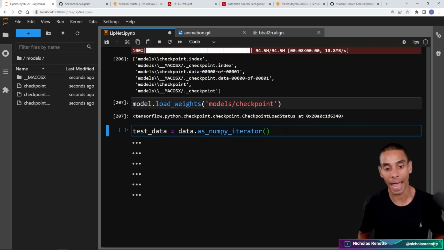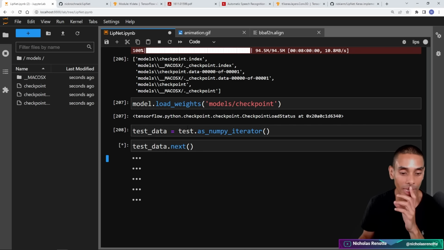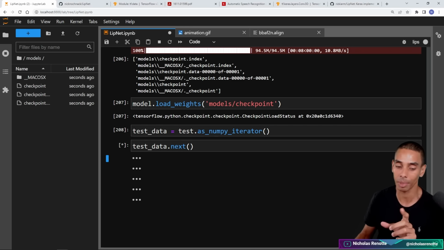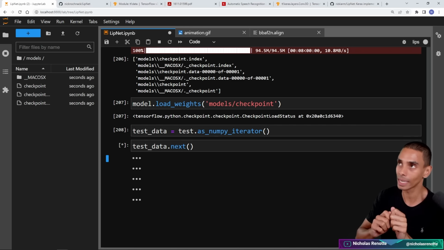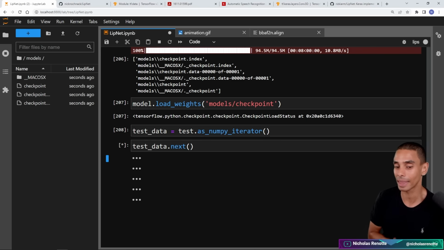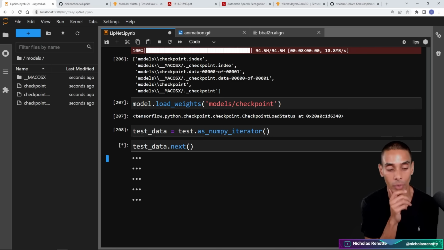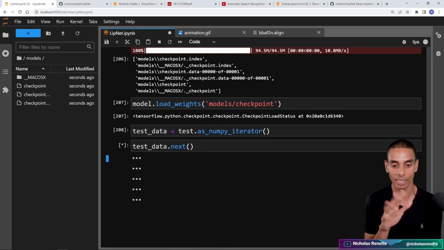We can then grab a section of our data. So let's grab test.as_numpy_iterator. We're going to grab another sample. This is a little bit slow. It's something that I noticed inside of the TensorFlow data pipelines, and I think it's because we're using the skip method and the take method. I think the skip method does take a little bit of time, but it's perfectly okay. Just give it a sec. It'll give you a sample back and then we'll be able to make a prediction.